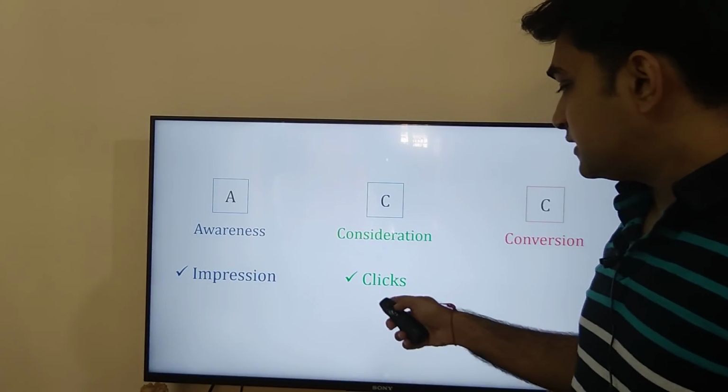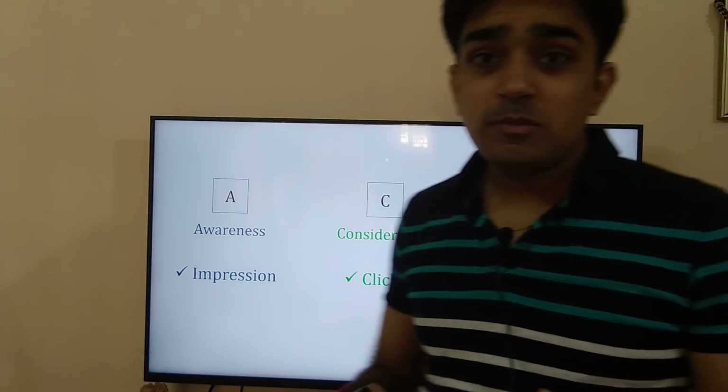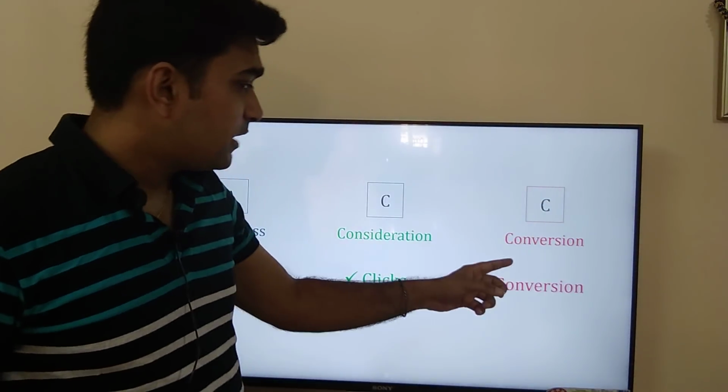Now, what is the click campaign? It's basically the clicks. How many people have actually clicked your ad, how many people have come to your website when your ad was shown to them. And last is the conversion campaign: how many people have actually performed the action that you wanted them to do?